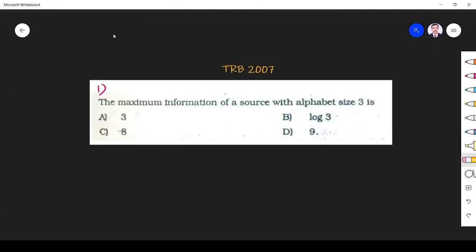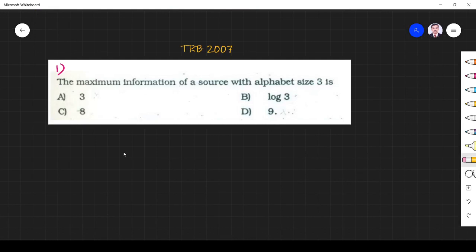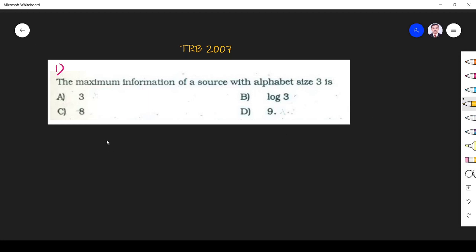The first question is the maximum information of a source with alphabet size 3. In order to solve this problem, we must know that for alphabet size of n, the maximum information is 2 power n. Here the alphabet size is 3, so the maximum information is 2 power 3, that is equal to 8. So option C is the correct answer.